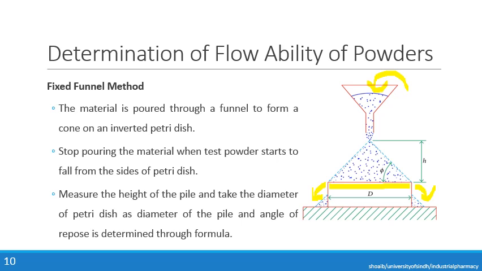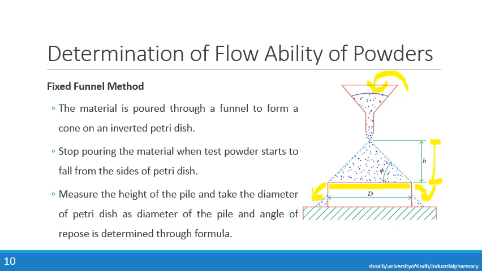Now at this point, stop pouring the powder. Now at this point, measure the height of the pile with the help of a scale and take the diameter of the petri dish as the diameter of the pile.